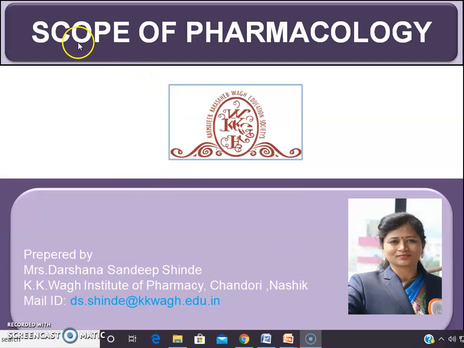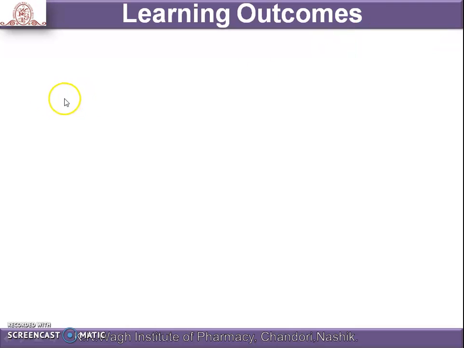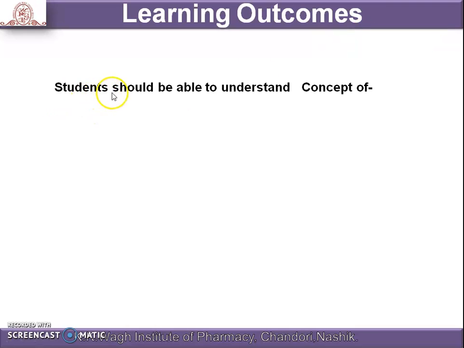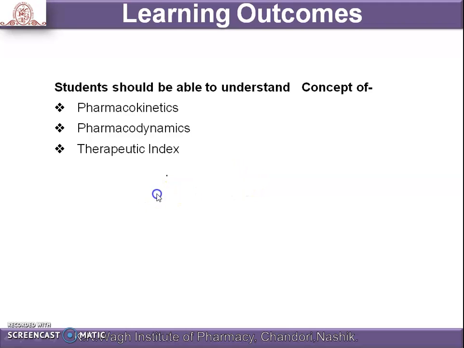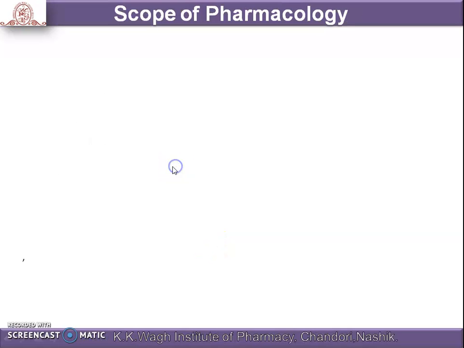Our today's discussion point is scope of pharmacology. Let's start our discussion on the topic. Learning outcomes of our today's session are: students should be able to understand the concept of pharmacokinetics, pharmacodynamics, therapeutic index, pharmacotherapeutics and toxicity. Let's start our session.